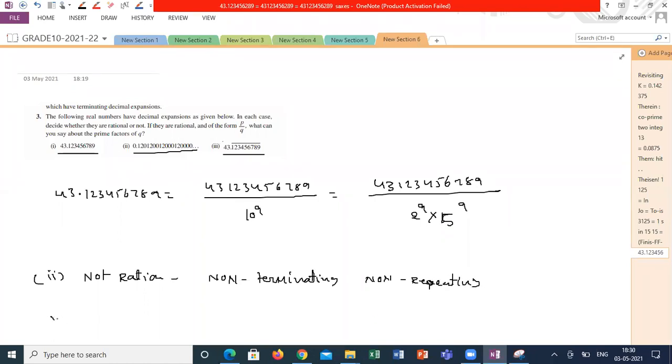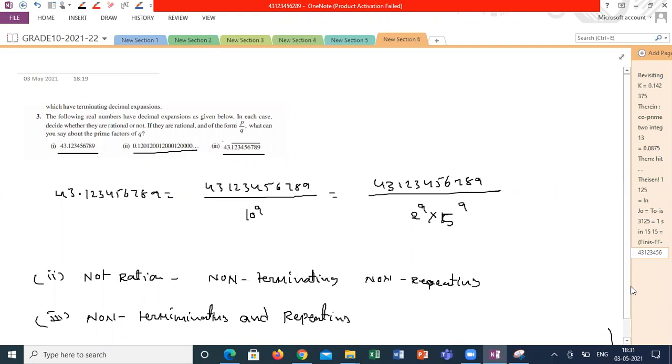What about the third question? Non-terminating and repeating decimal, sir. If it is non-terminating and repeating, when is it possible?